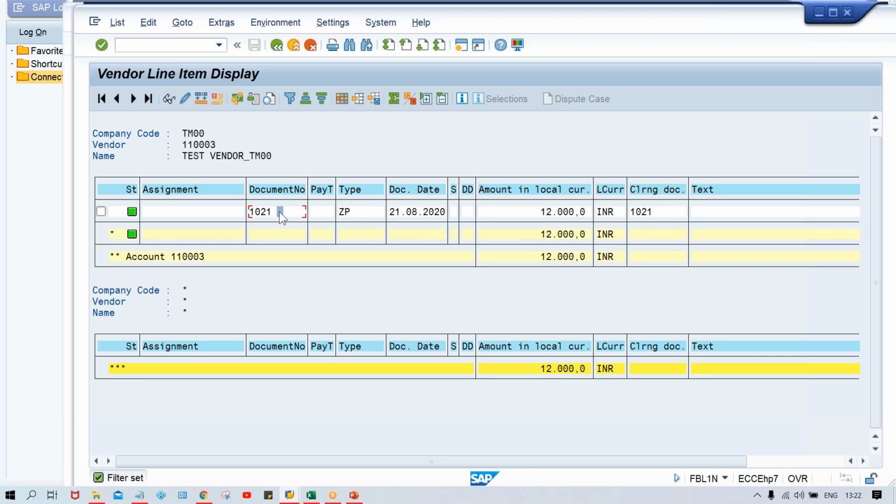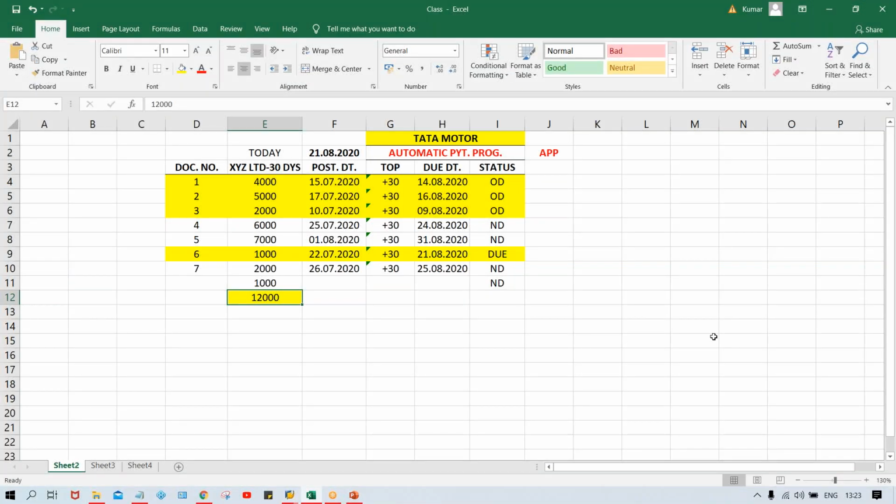So now the question is, how is the system going to trigger this document number? What is the logic, right? Because with APP, automatic payment program, we are not going to run against a particular document type. So how is the system going to trigger the document type? Because number range is assigned against document type itself. So what you have to say, see, I'll tell you. First of all, we have created a number range 1000 to 1999.